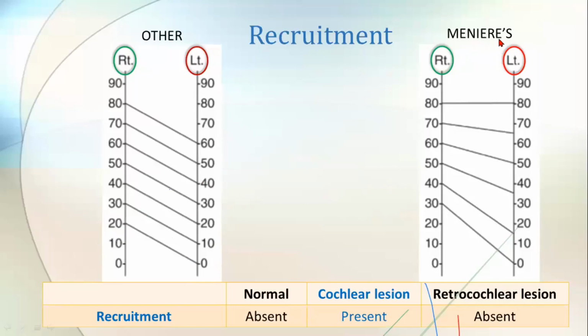But if you see in the case of the Meniere's patient, the right ear is normal here in this patient, and the left ear has Meniere's disease. If I give a 30 decibel sound, this ear is normal, so it hears the same 30 decibel sound. But if you come to the left ear, due to some sensorineural hearing loss, it will hear it as a 0 decibel sound. But when I increase by 10 decibels, the diseased ear is hearing it as more than the 10 decibel difference.